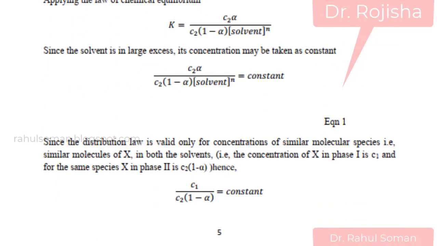So this can be written as C2 alpha by C2 into 1 minus alpha into solvent raised to N is a constant.